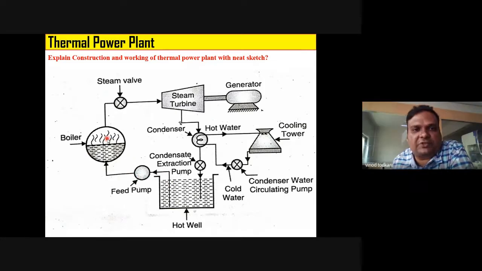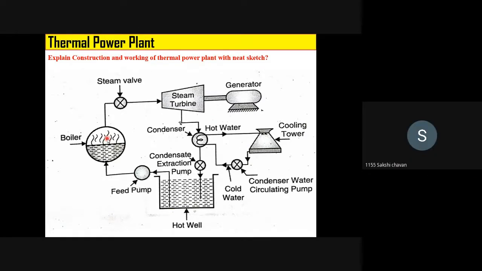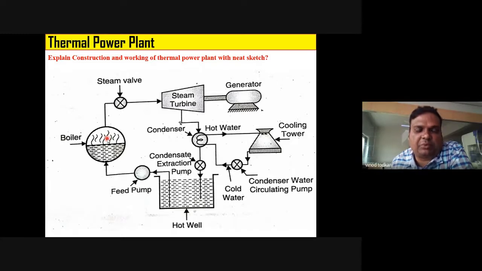Very good. What is the function of boiler? Combustion of coal. Heat is present. Yes, correct. Water gets transferred into the steam. Excellent. See, in boiler, we carry out combustion of the coal, due to which heat energy is released, and when this heat energy is given to water, water gets converted into steam.